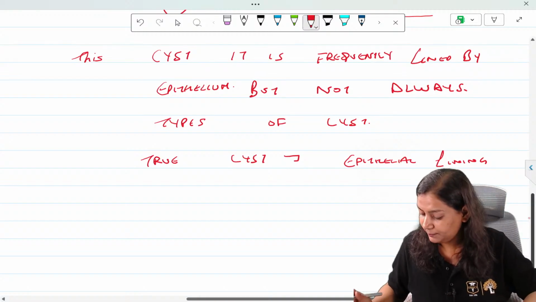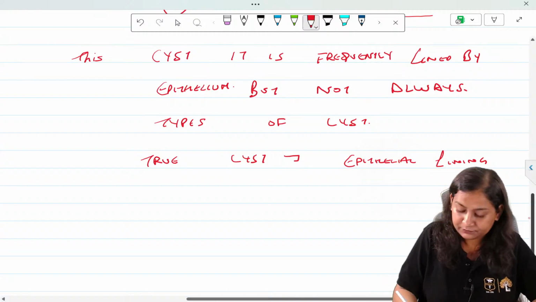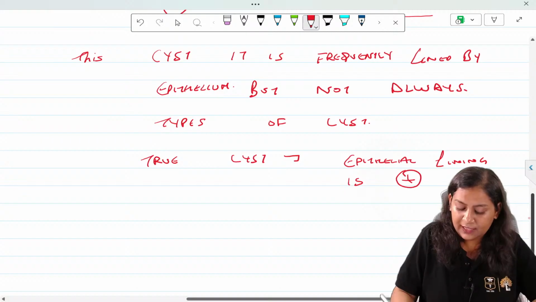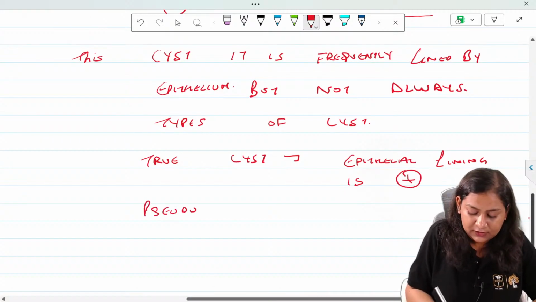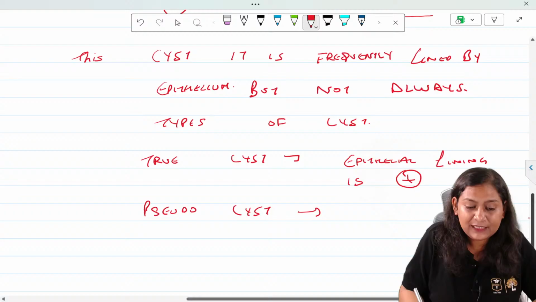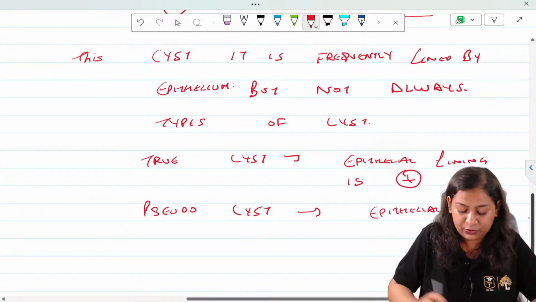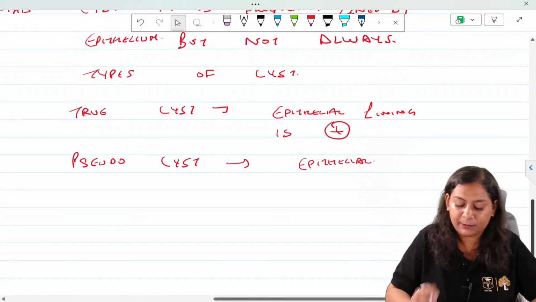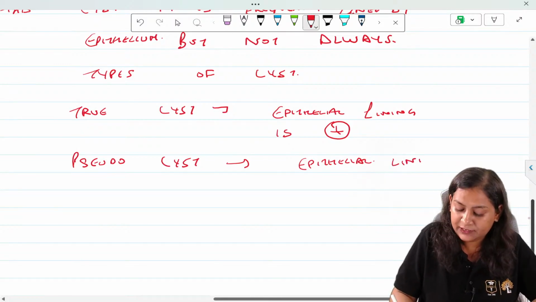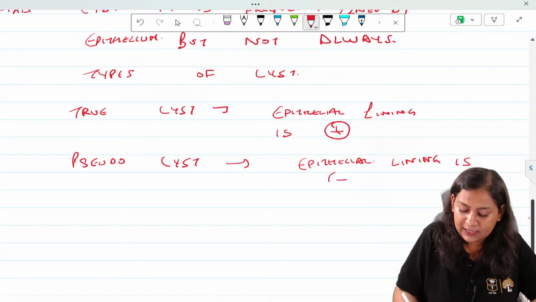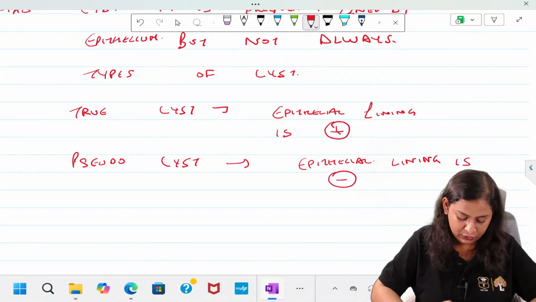Epithelial lining is present. Now, pseudocyst, that means the epithelial lining is absent. Now, I'll show you this with the help of a diagram. It will be much more clear. Epithelial lining is absent. Okay. So, let's have a look.